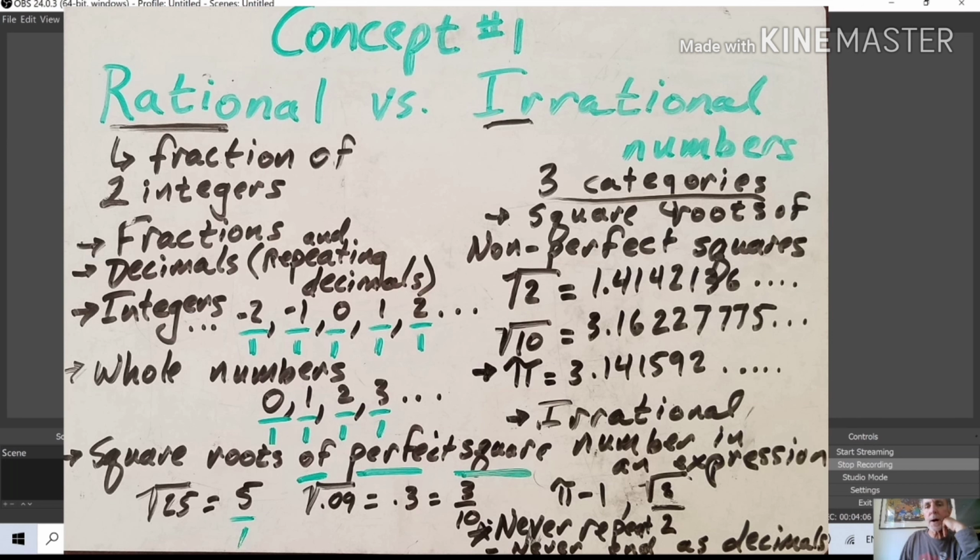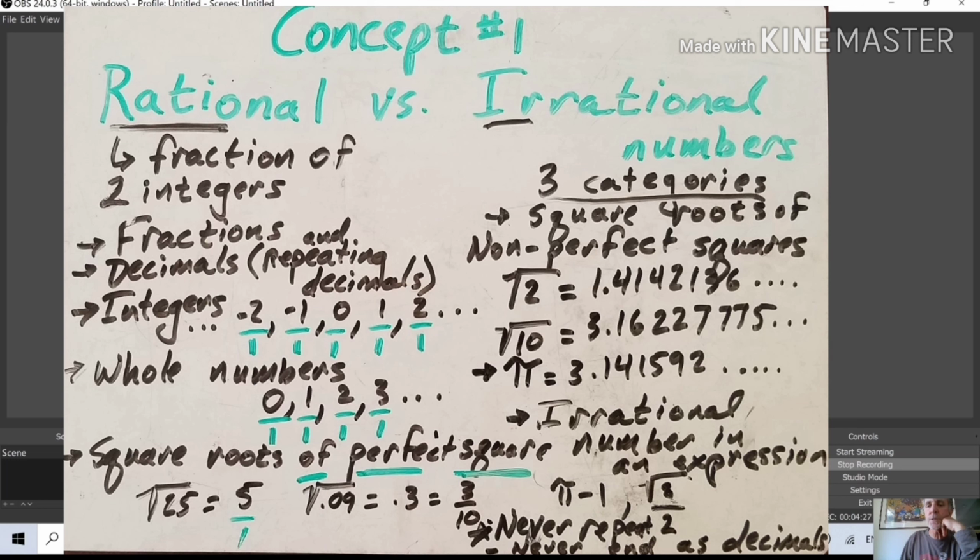So this number pi goes on and on and on forever and ever, and it never repeats, even though it keeps going and going and going. And it never ends as a decimal, so it never repeats and never ends. Now, repeating decimals are rational, but these, as decimals, never repeat and never end.